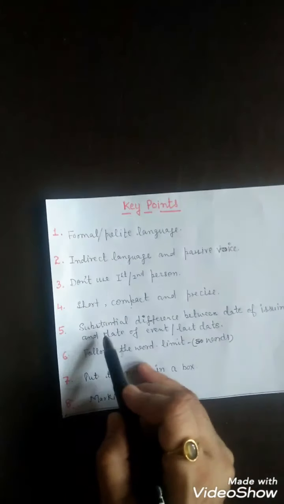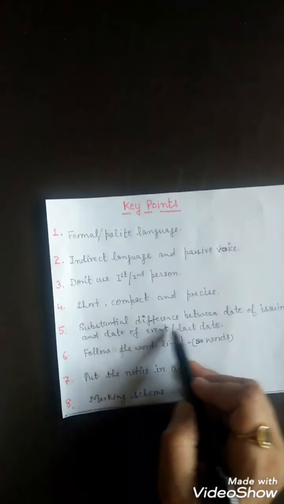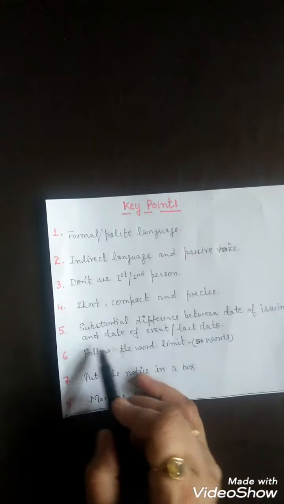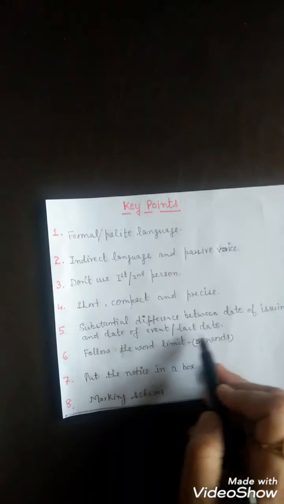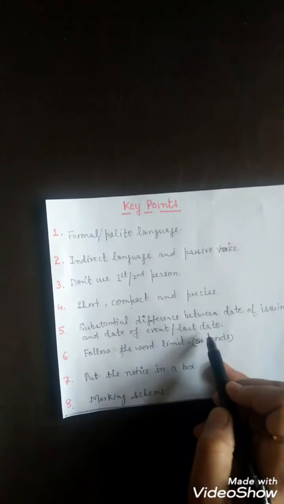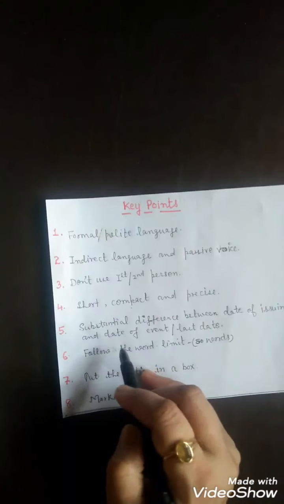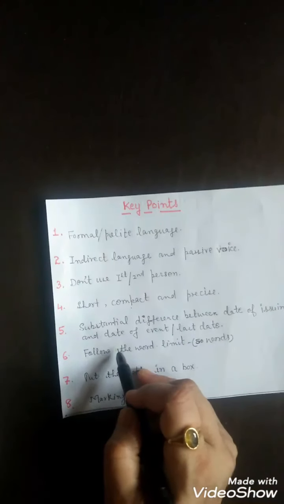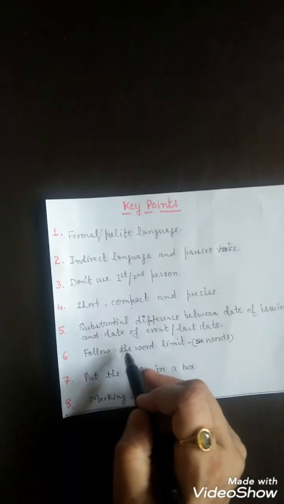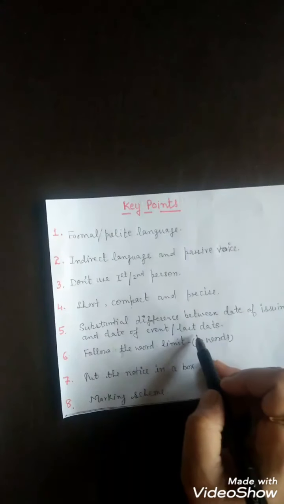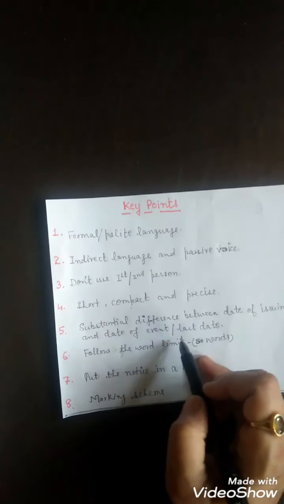Fifth is a substantial difference between the date of issuing the notice and the date of the event or last date. It means if the notice is issued on 2nd July, then there should be a difference of 5-6 days between it and the event or the last date. So in this way we should write the notice.